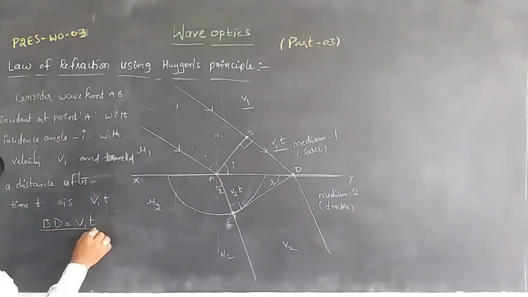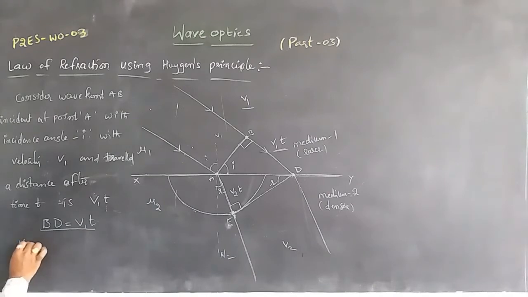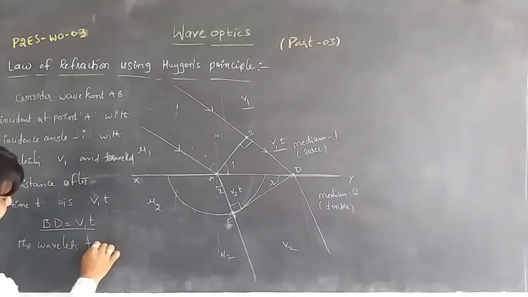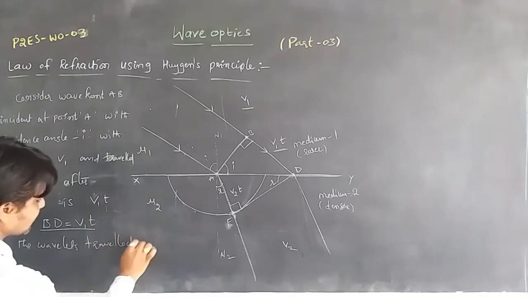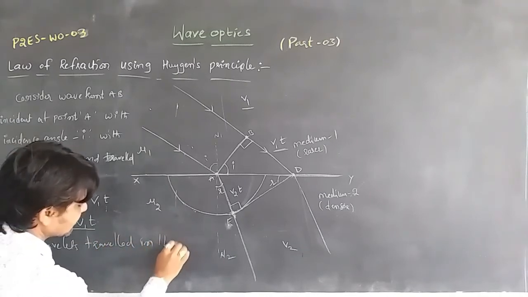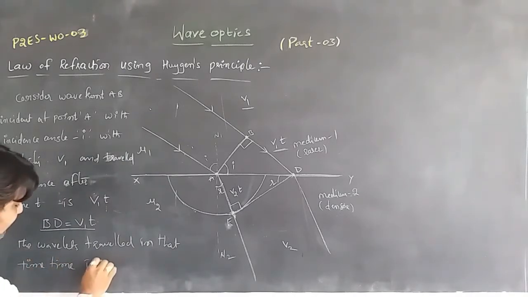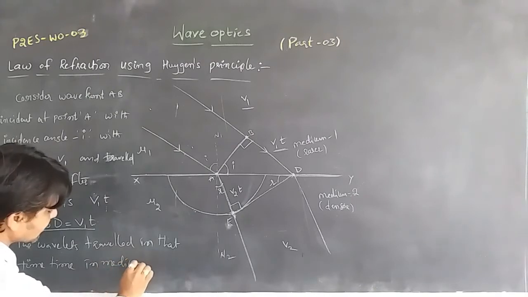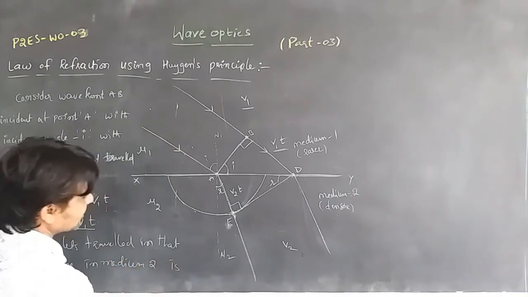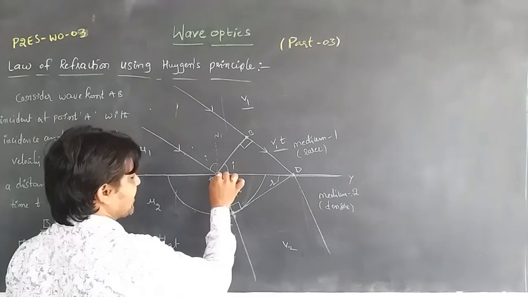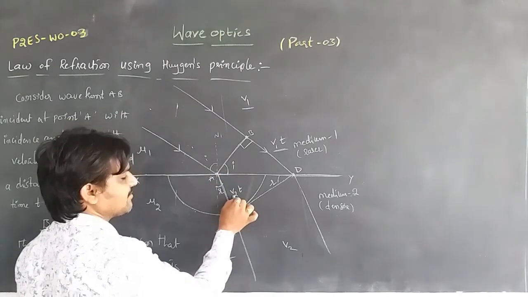In that time t, in medium 2, the wave travels with the velocity v2. So the distance AE is equal to v2 t, because the wavelets travel with velocity v2 in time t.